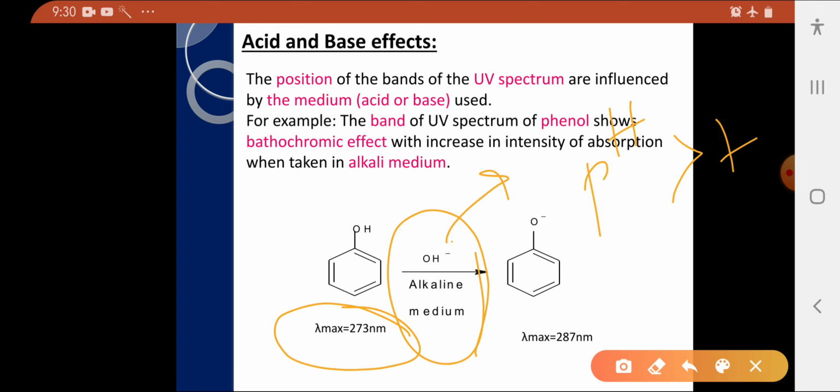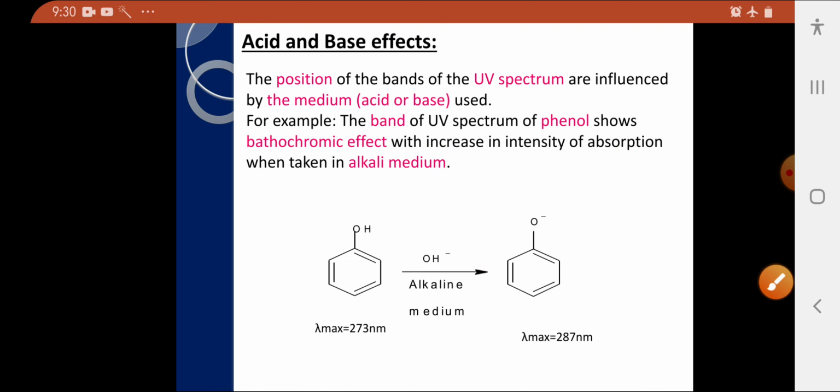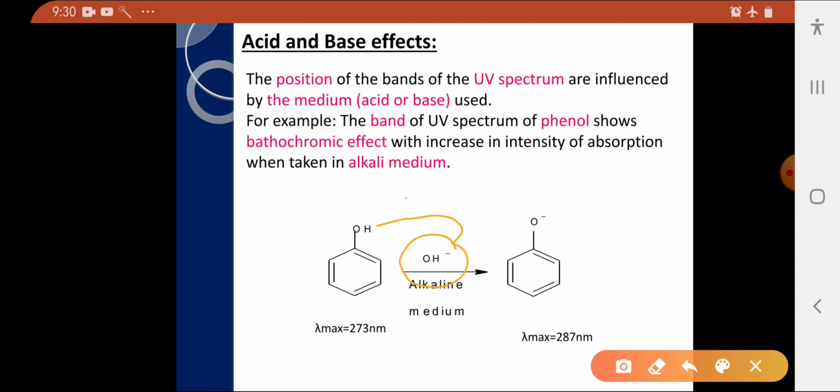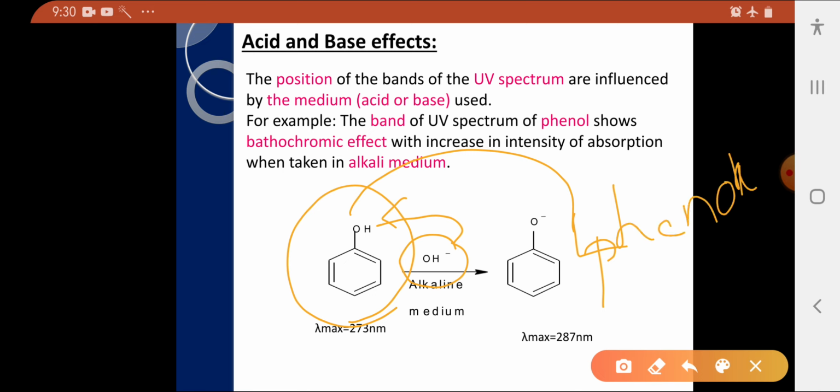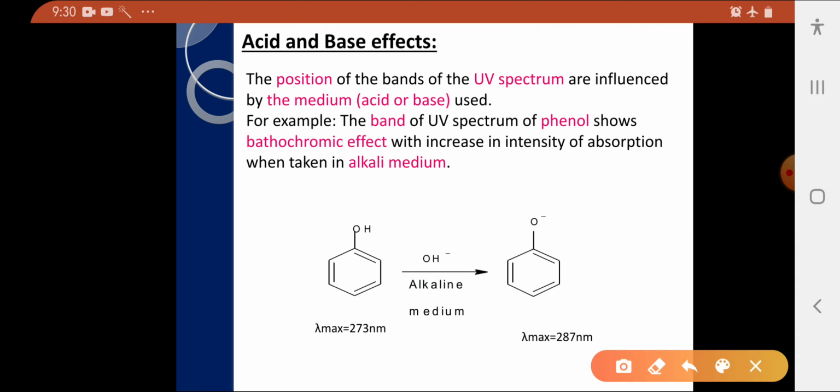Okay, when it is treated with alkaline medium, that is pH value always greater than 7, that is with sodium hydroxide or potassium hydroxide, generally these bases abstract proton. Okay, when it abstracts proton, this phenol is converted into phenoxide ion. In this case, this phenoxide ion has more n electrons. That means oxygen has already two pairs of non-bonding electrons, and this negative charge represents another two non-bonding electrons.